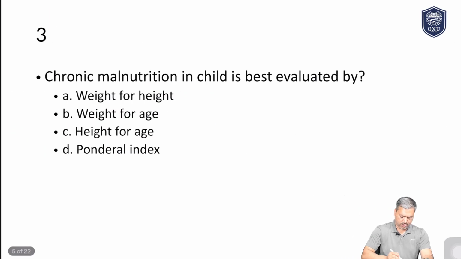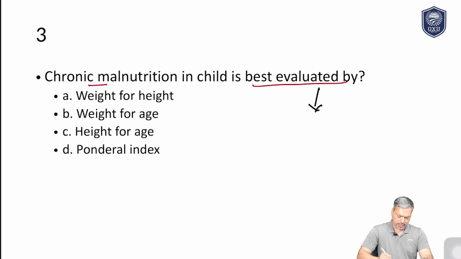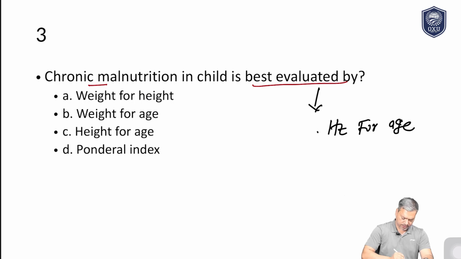Now see here, chronic malnutrition in the child is best evaluated by what? Without looking at the options, you can solve this type of MCQ. Chronic malnutrition is best evaluated by height for age. So where is height for age given here? It is written in C. So C is the correct answer here.